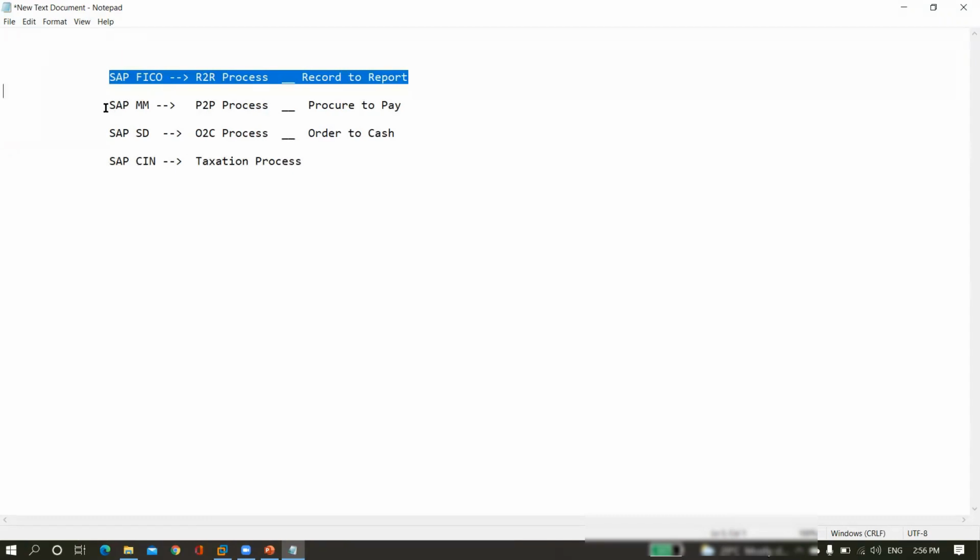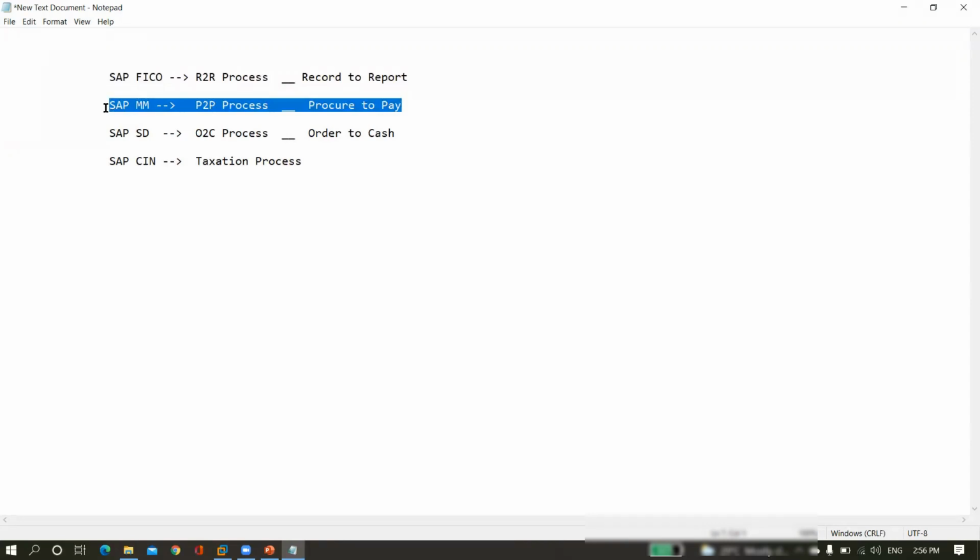In case you want to understand the P2P process, here we need to understand 30% of the subject which belongs to SAP MM. We need to understand that 30% subject which belongs to SAP MM. Then only will we understand the complete cycle of P2P. In case you don't know the 30% of the subject which belongs to SAP MM, then we cannot understand the complete P2P cycle.